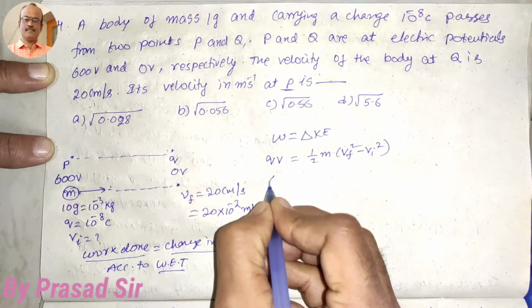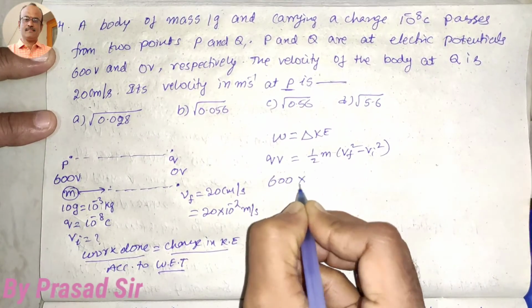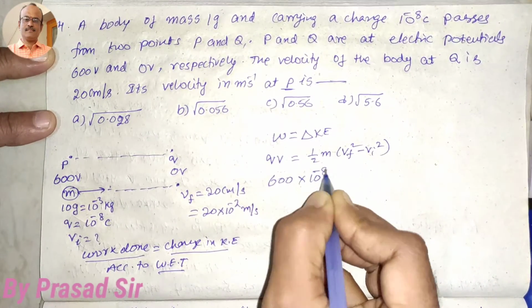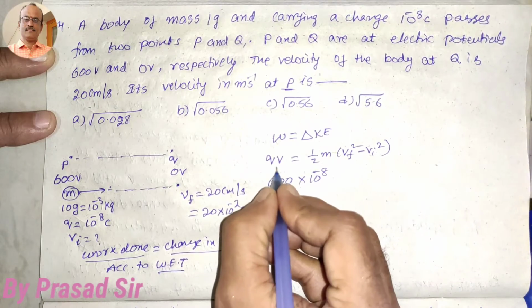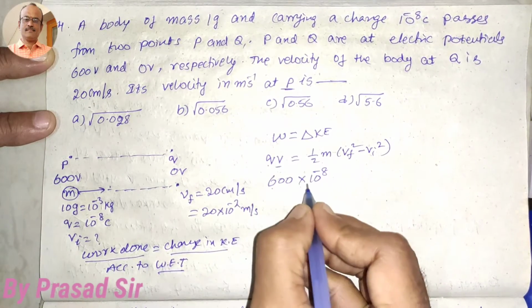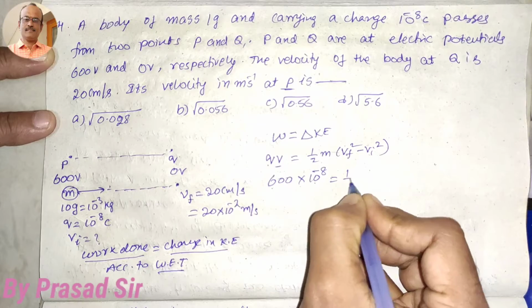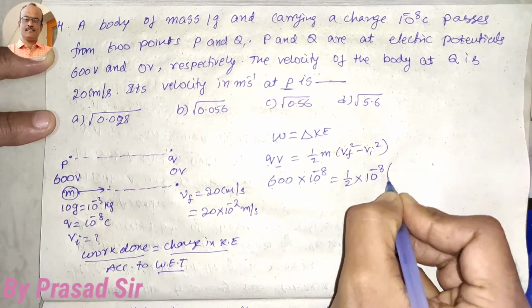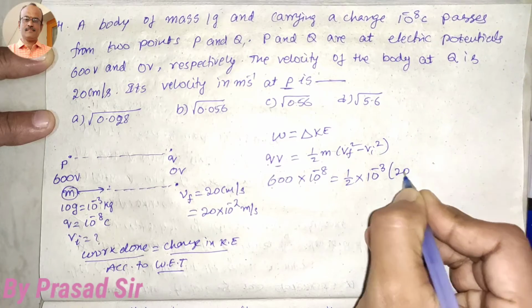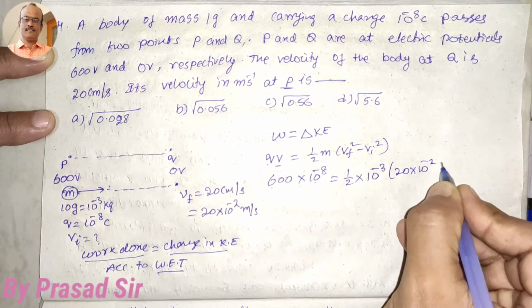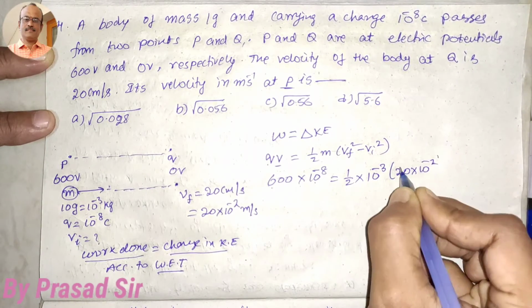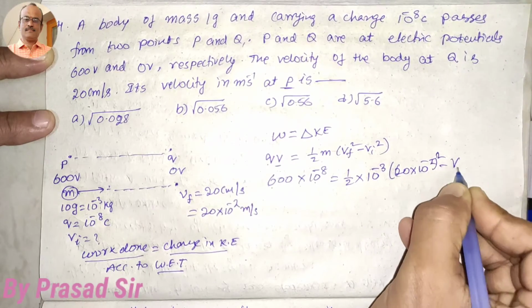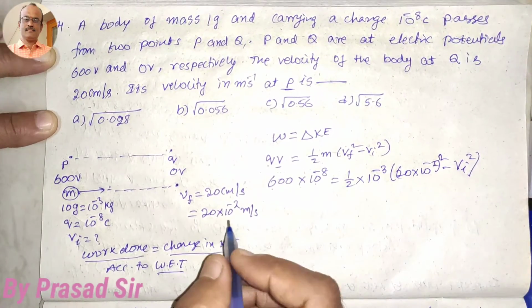But here Q means how much? 600 into 10 to the power of minus 8. 600 is nothing but volt and charge is 10 to the power of minus 8, is equal to half into M, which is 10 to the power of minus 3, into V final, that is 20 into 10 to the power of minus 2 whole square, minus V initial whole square.